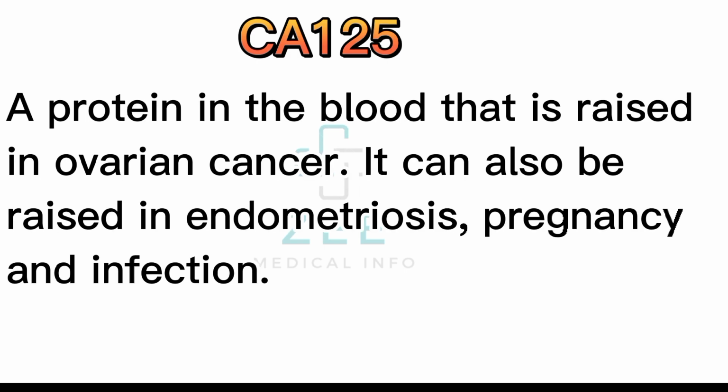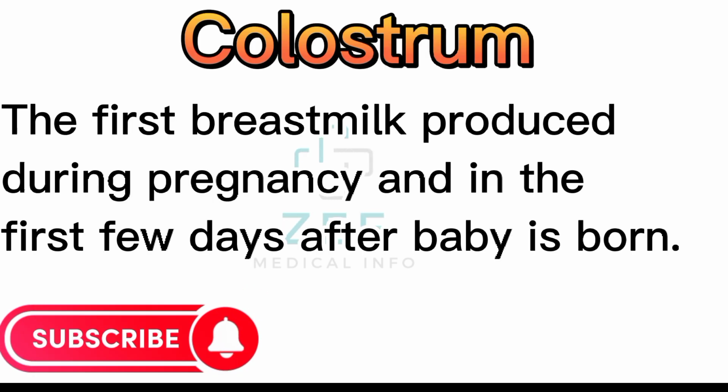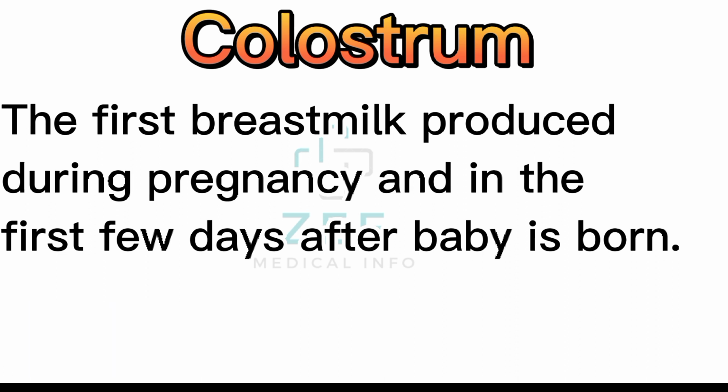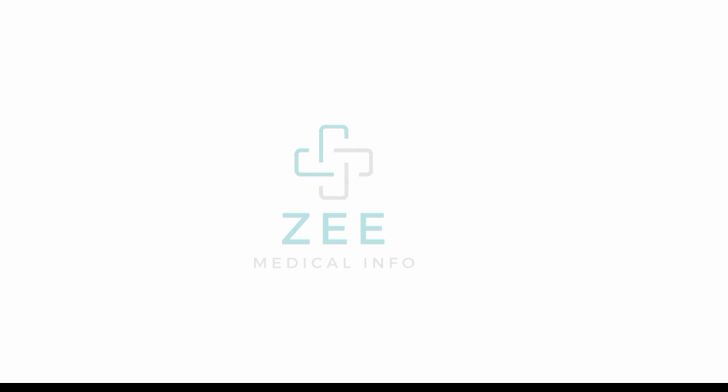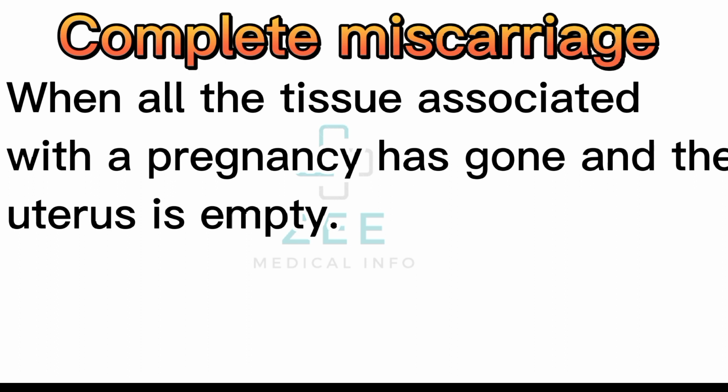CA-125, a protein in the blood that is raised in ovarian cancer. It can also be raised in endometriosis, pregnancy and infection. Colostrum, the first breast milk produced during pregnancy and in the first few days after baby is born. Complete miscarriage, when all the tissue associated with the pregnancy has gone and the uterus is empty.